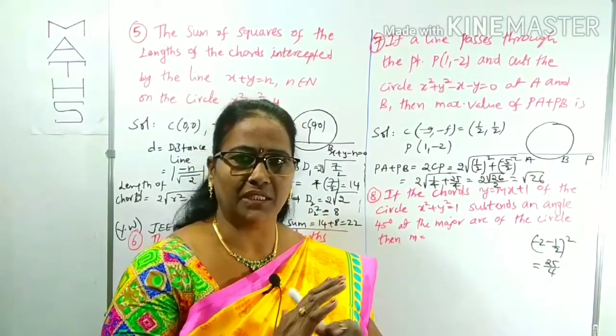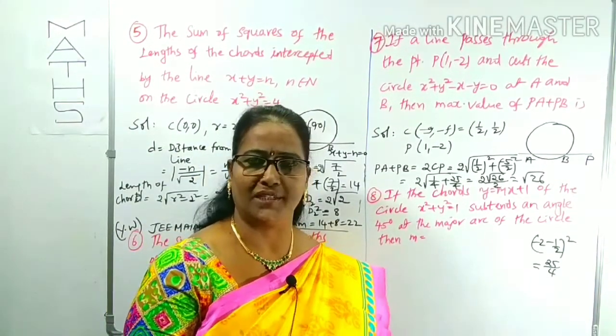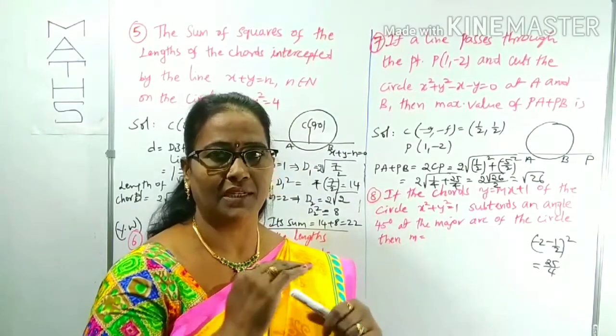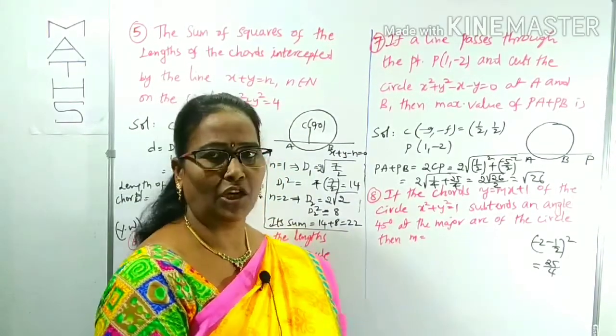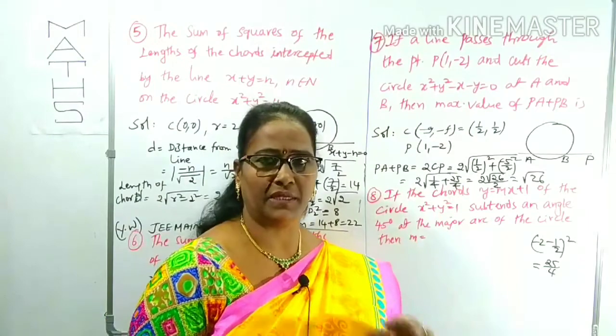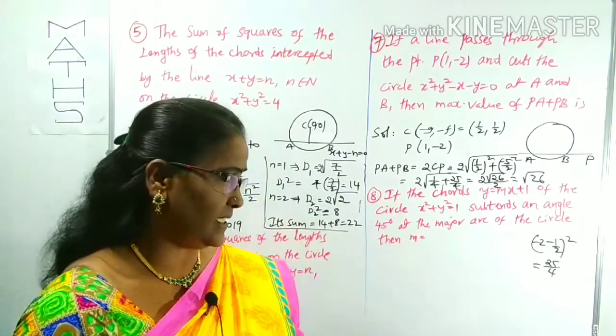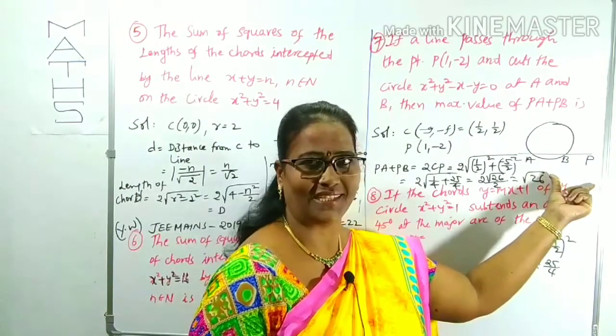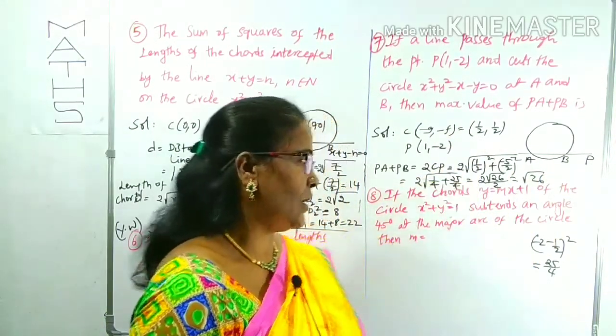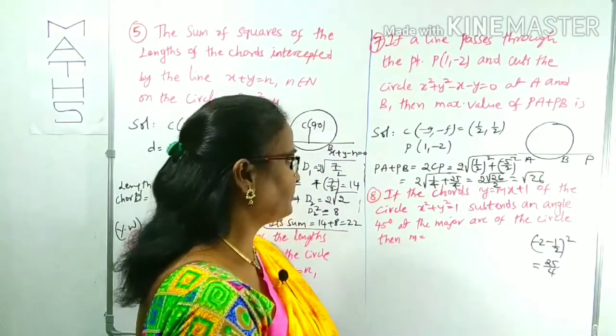Here he has not mentioned anything like the sum of the longest and shortest distances. But according to the given data, we can recognize PA plus PB in the sense the sum of the longest and the shortest distances. By this figure you can understand. Clear? Now we can look at the next question.